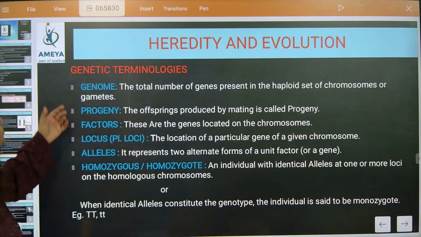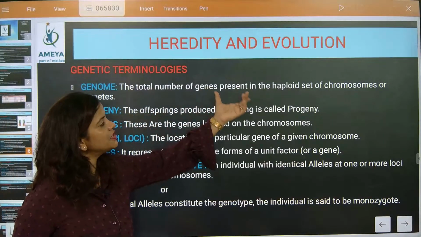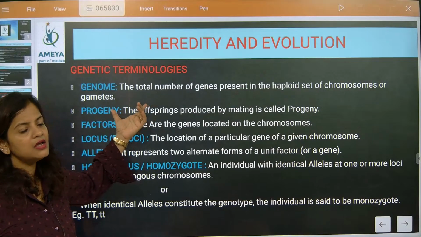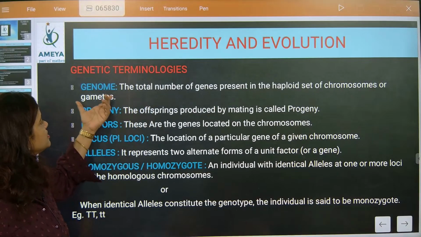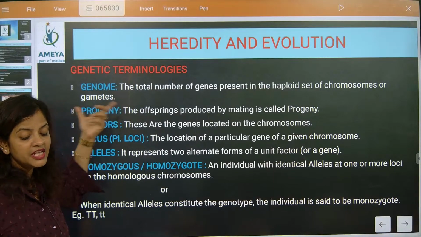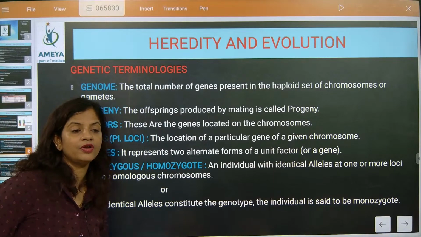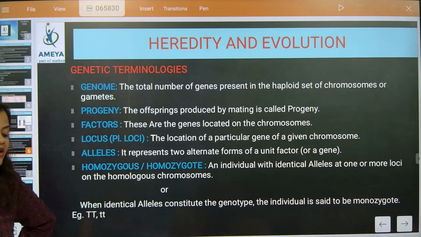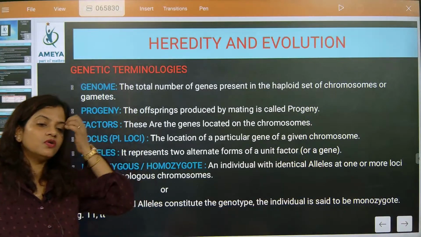Now, what is the total number of genes present in a haploid set of chromosomes called? In the gametes, it is called the genome. It is not present anywhere else, it is present in the gamete. Gametes are of two types, male gamete and female gamete. The male gamete is called sperm and the female gamete is called ovum.